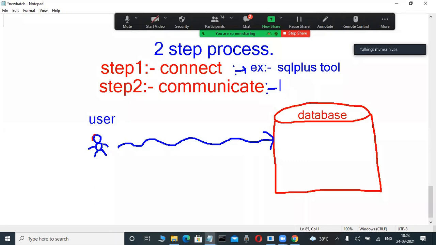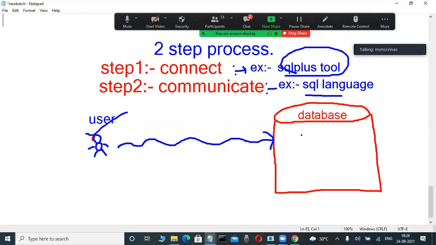How does that user communicate with the database? They perform operations on the database by using languages. What is the language? SQL language, PL/SQL language, dynamic SQL language. That's why the SQL language is there. SQL Plus is a tool. Through this tool, they are connected to the database. This is a client tool and this is a server. Once it is connected, only then can they perform operations through the SQL language.